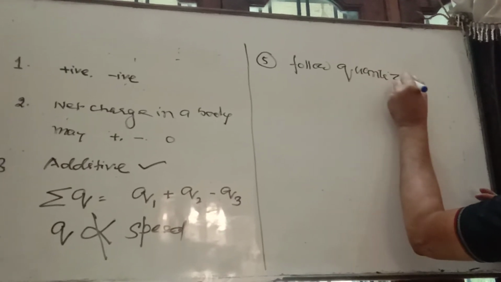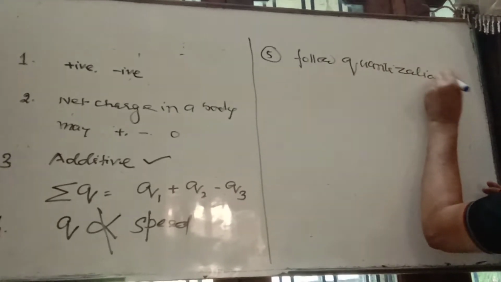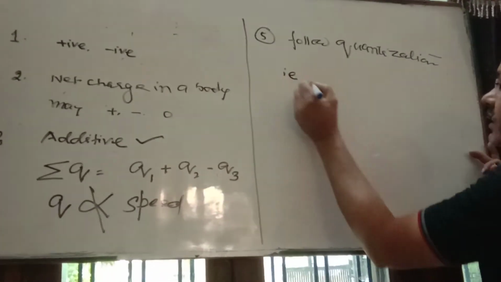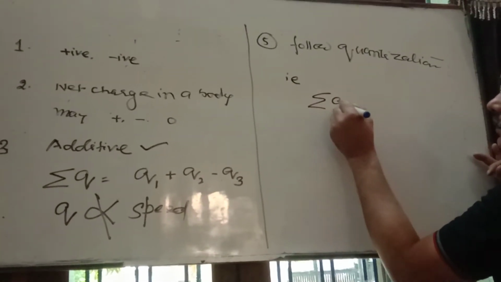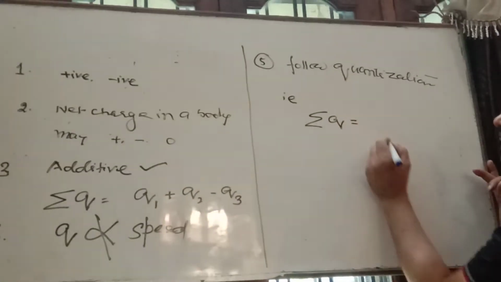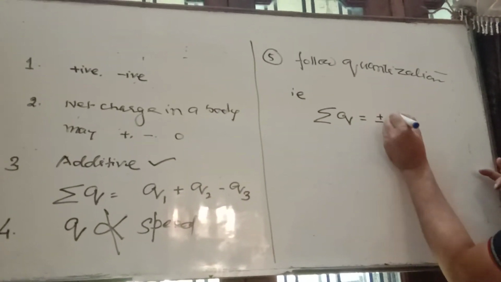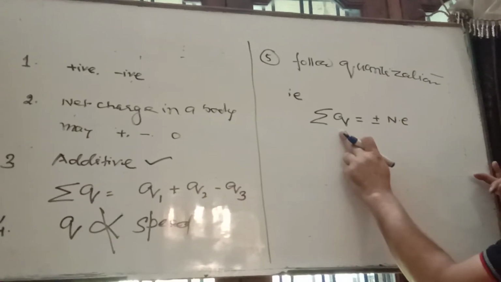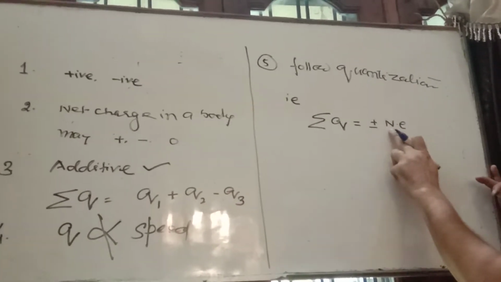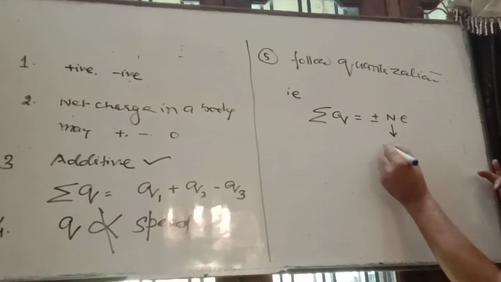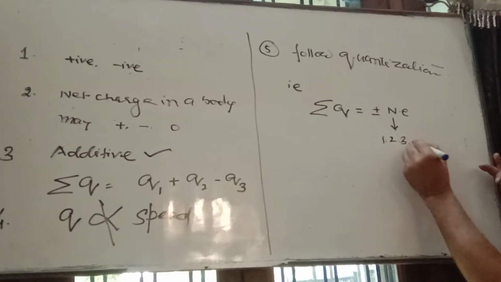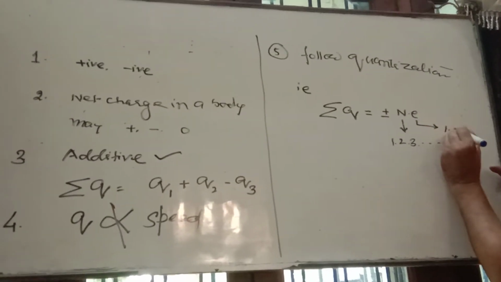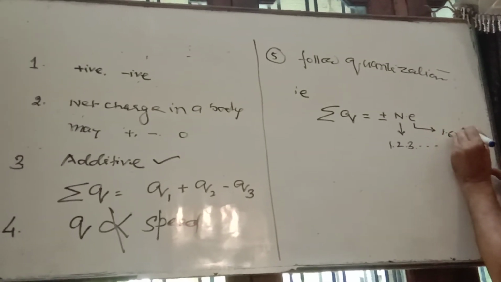Quantization principle. It means the net charge contained in a body is an integral multiple of the charge on an electron or proton. That is, summation q is equal to plus or minus ne, where n is equal to 1, 2, 3 and so on, and small e is the charge on an electron, which is equal to 1.6 into 10 to the power minus 19 coulomb.